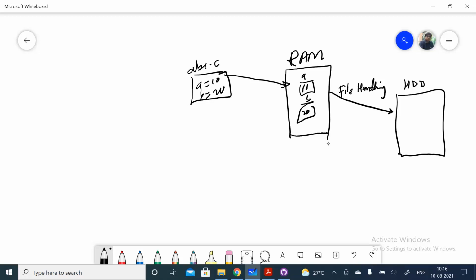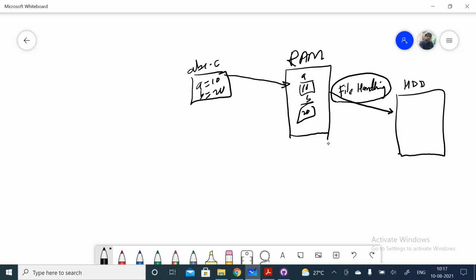This is the thing. Whenever you go for real-time applications or real-time projects, we need to store that data onto the hard disk. So whatever functions we have seen in C programming or Python programming, like input, print, printf, scanf, all these functions are used to store or handle the data with the RAM only, not with the hard disk. If you want to handle the data with the hard disk, then you need to use this file handling concept. Getting my point? So this is simple.